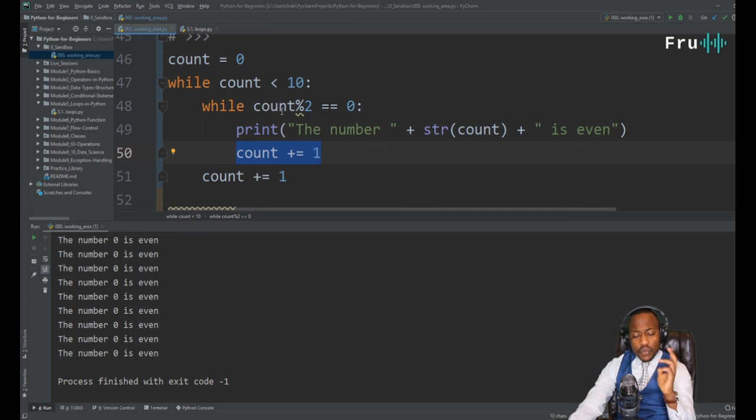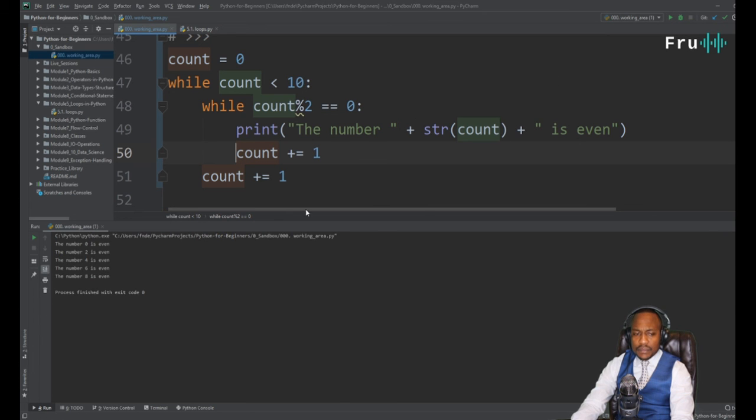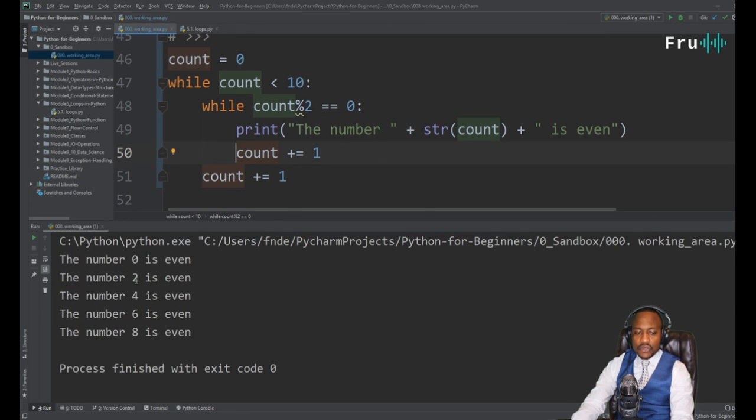The reason why I'm going through this exercise is so we can see how loops can be very tricky, and it can give a lot of problems in your code if you don't pinpoint where the loops can go infinite or the loops don't break. You can have a lot of issues, because this clearly here will give an issue. It's going to print this and then quickly break out, because once it changes the number, it's not going to be 0, and I break out of that, and then I can increment my count. So it's very interesting. You can see I print 0, 2, 4, 6, 8, and nothing else, right?